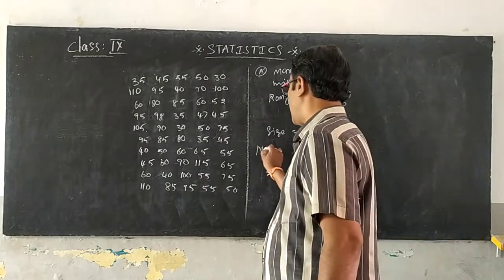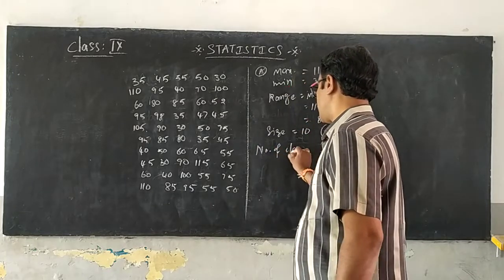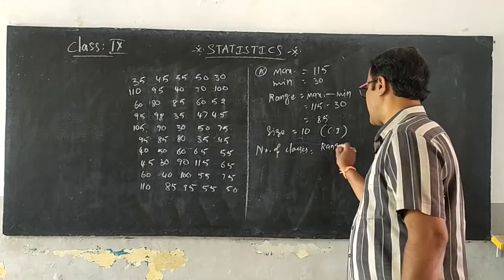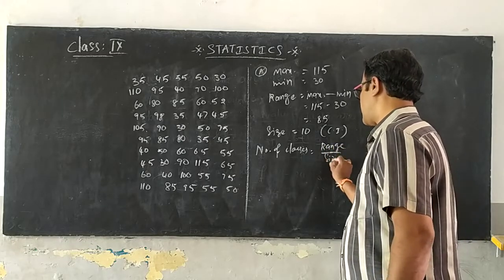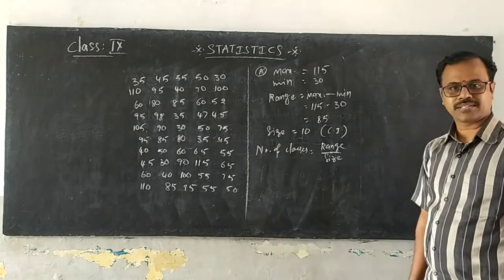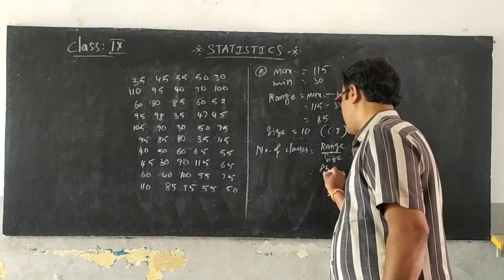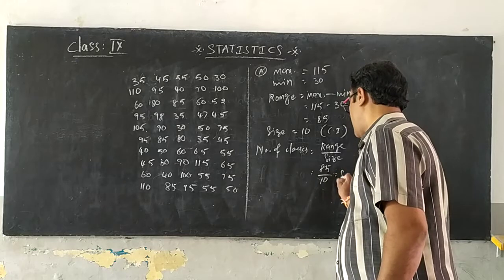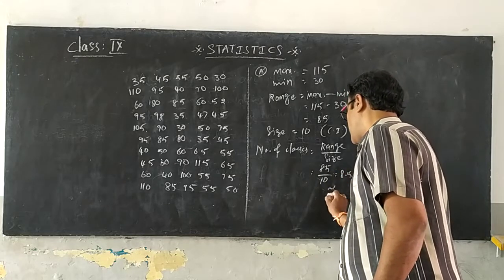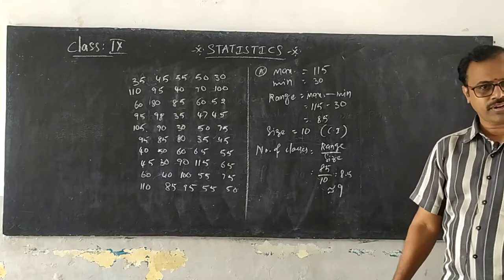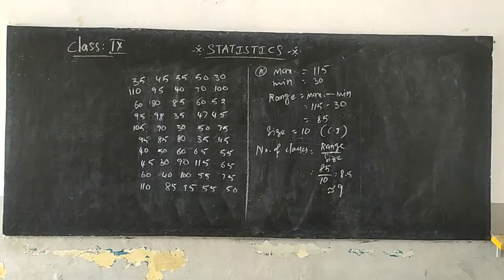Now coming to the number of classes, the formula is range by size. Range is 85 by 10, which is equal to 8.5. That means approximately you can get 9 classes.